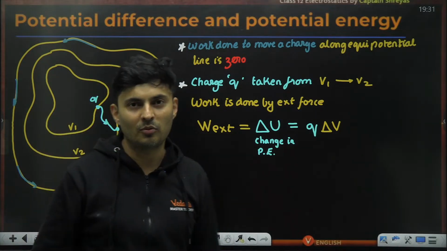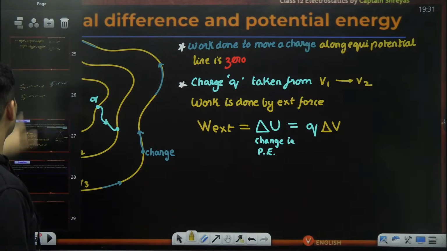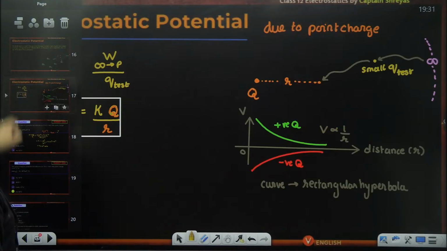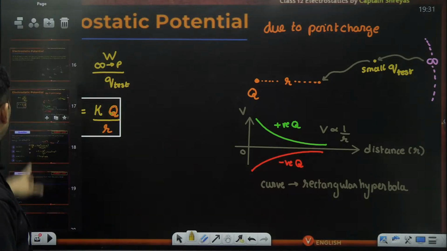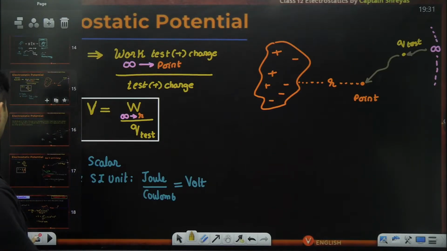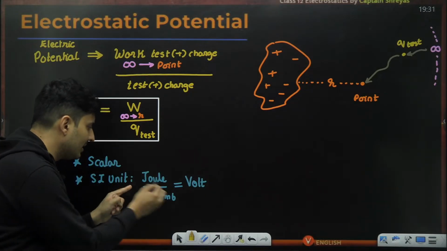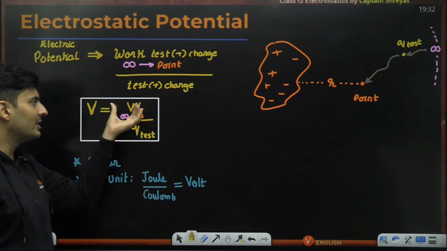That is the concept for it. Going back again, in case you are still confused, go back to the definition of potential. Here it is. Potential was work done per unit charge, joules per coulomb. If you multiply this with a coulomb, coulomb will cancel. You will get joule, which is the work done.